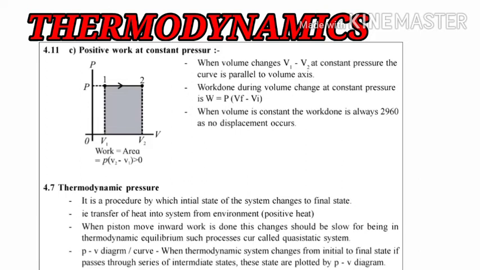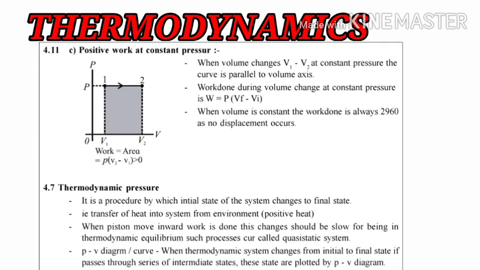Now you can see when the volume is constant, the work done is always 0 as no displacement will be there. This means that since the volume remains constant, there is no increase or decrease in volume, so the displacement of the piston will be 0. Then you can give the work done as the pressure times the final volume minus initial volume, that is P into V2 minus V1, which will be greater than 0.